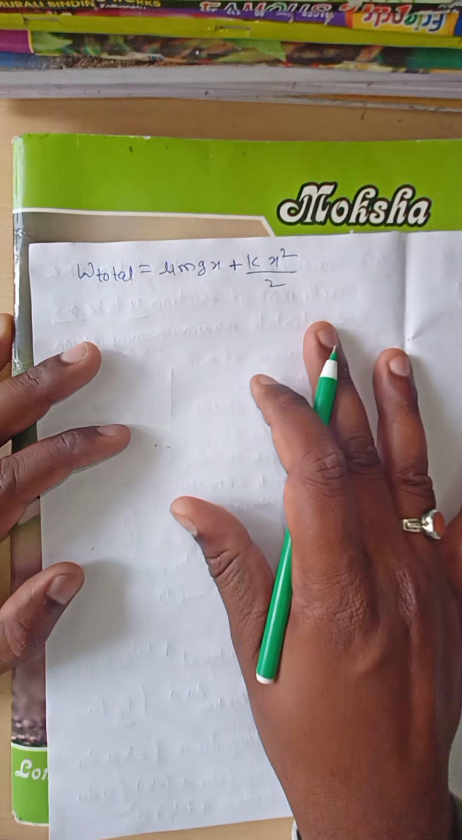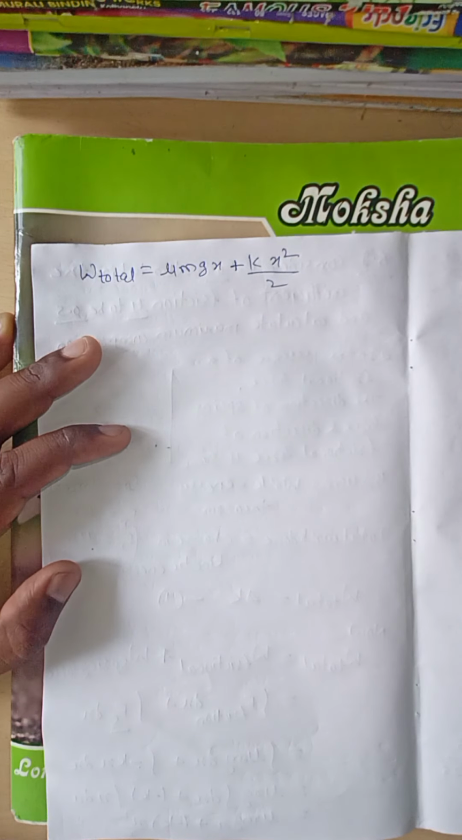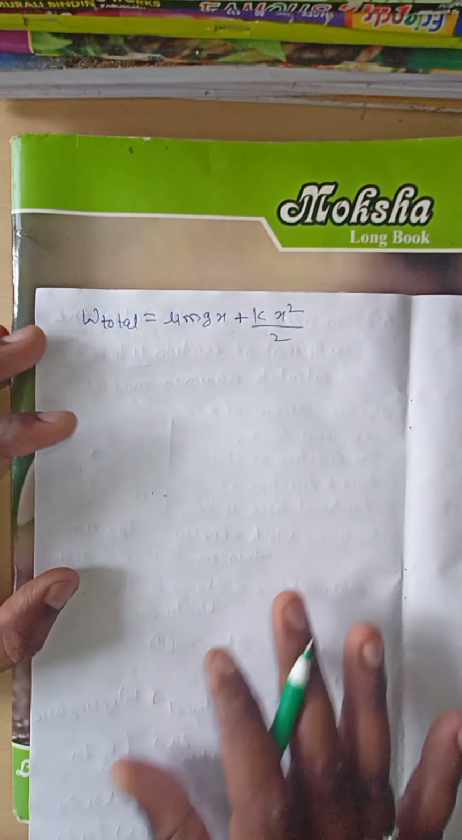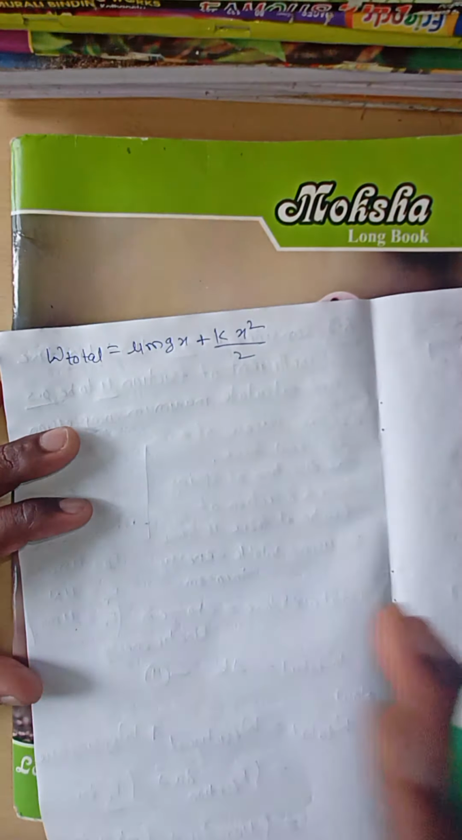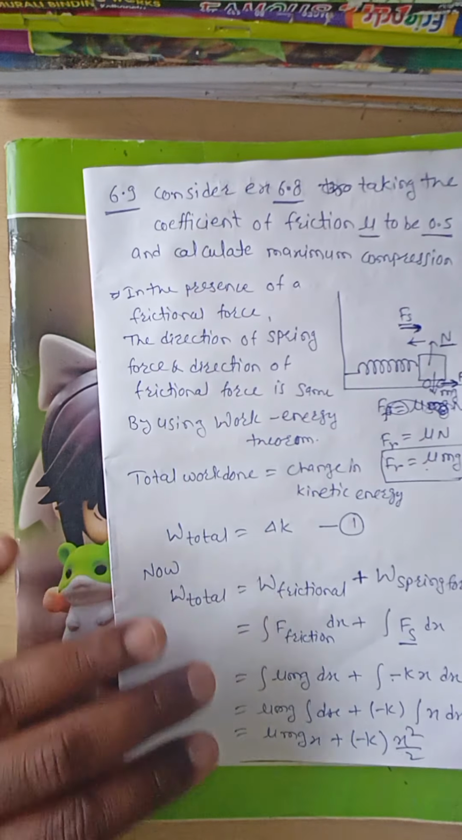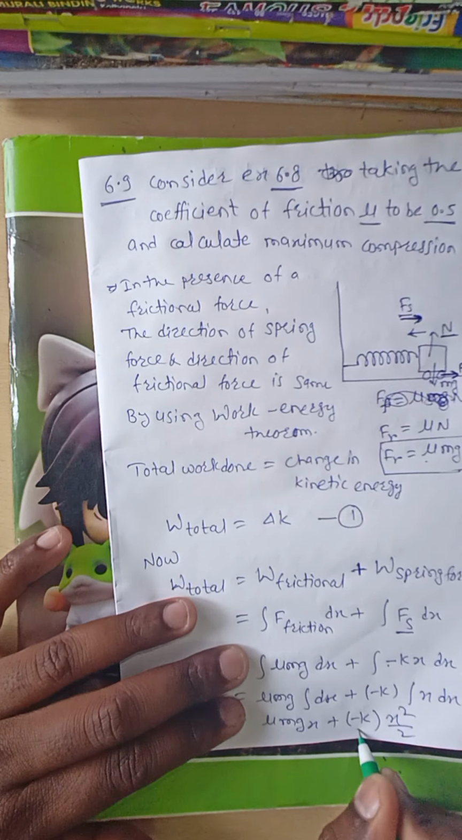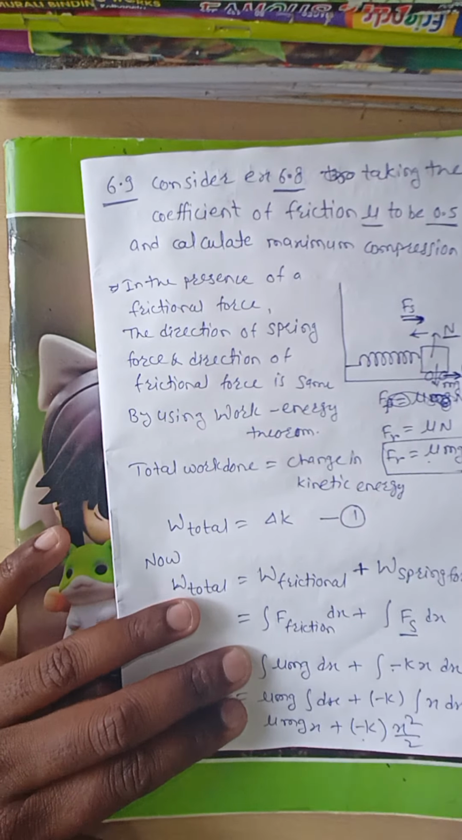Therefore for the total work done we take only plus, or we can put minus, there will be no problem. But this minus sign is only for direction purposes, meaning k is opposite in direction to that of x. Therefore the total work done is equal to mu mgx plus k x square divided by 2. This is equation number 2.